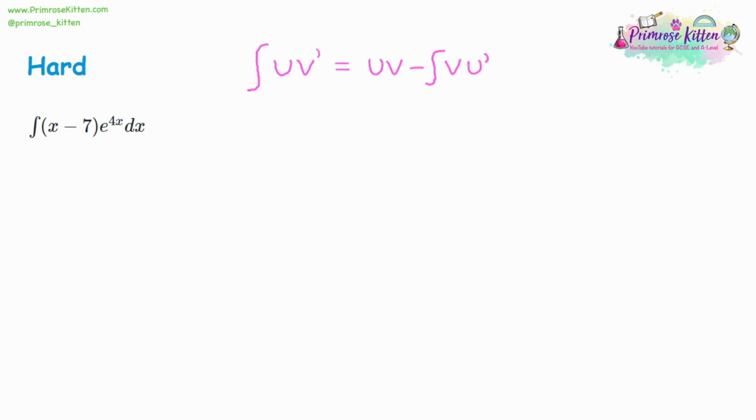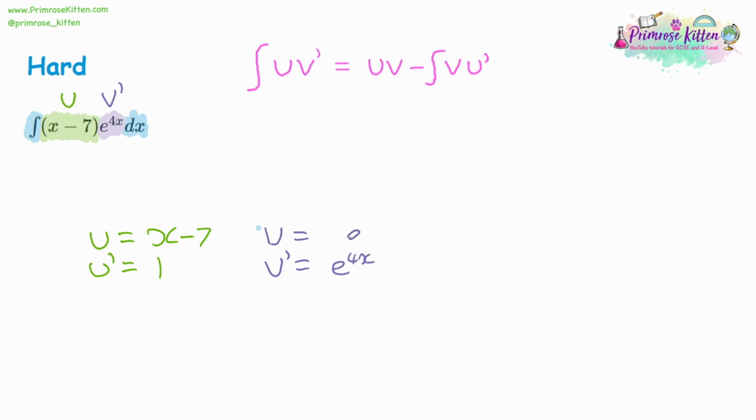Next, we have another example where the x is in 2 parts, and then we've got e for this one. So the x is x minus 7. That's going to be our u term. And then we've got the e to the 4x, which is going to be our v dash. So if u is equal to x minus 7, then u dash is going to be 1. If v dash is equal to e to the 4x, remember when you integrate this to get v, e is not going to change. It's still going to be e to the 4x. However, we've got the 4 on the x, so if we integrate, we have to divide by that.